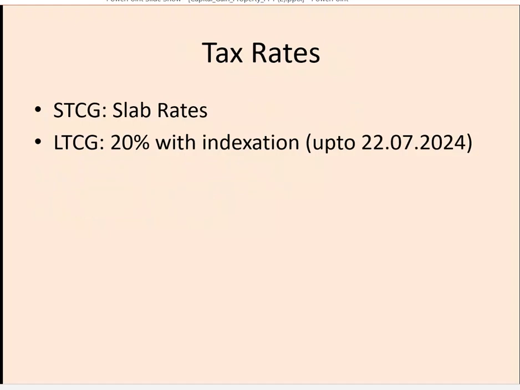As far as the tax rates on STCG and LTCG are concerned, STCG is taxed at slab rates, while LTCG, long-term capital gains, are taxed at 20% with indexation, and this law was prevailing up to 22nd July 2024. From 23rd July, there is a big change in the indexation method for calculating long-term capital gains. We'll look at that shortly.